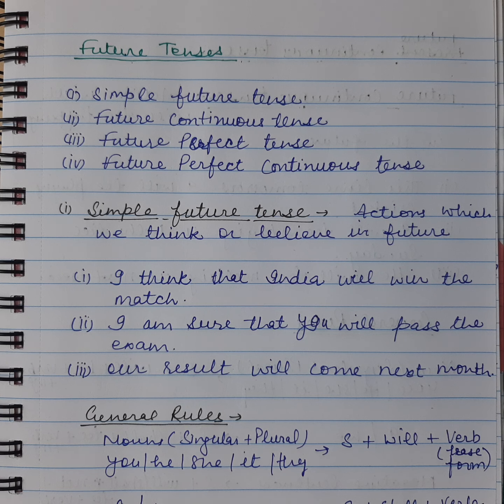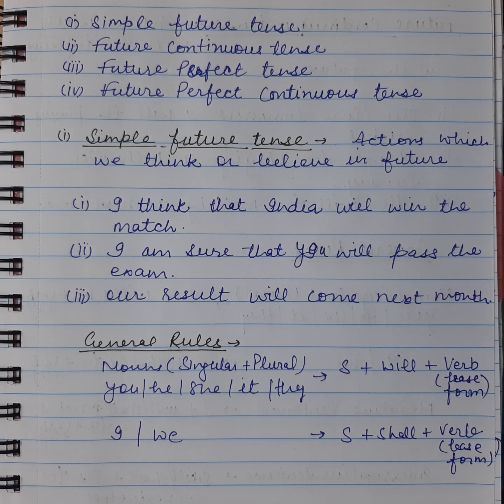So let's discuss what the general rules regarding simple future tense are. With all nouns, including singular and plural, and with the pronouns you, he, she, it and they, we use subject plus will plus base form of the verb. And with I and we, we use subject plus shall plus base form of the verb. But in modern English, we now don't use shall anymore, and we use I and we with will.